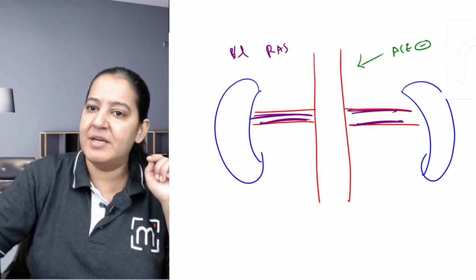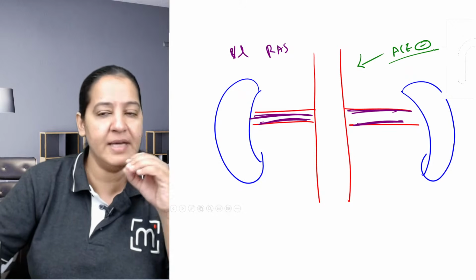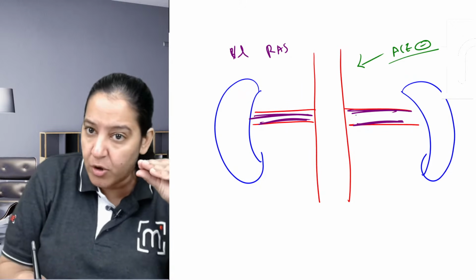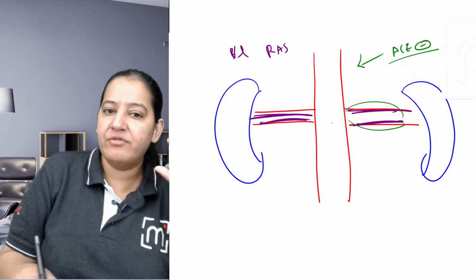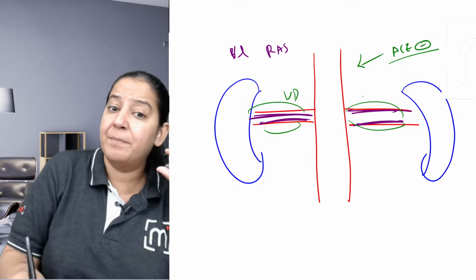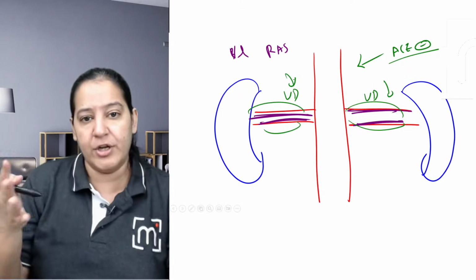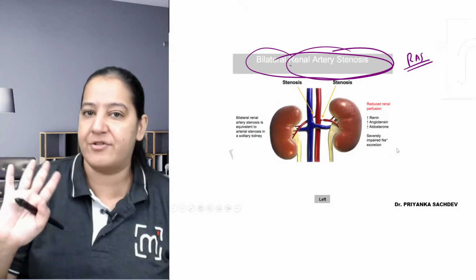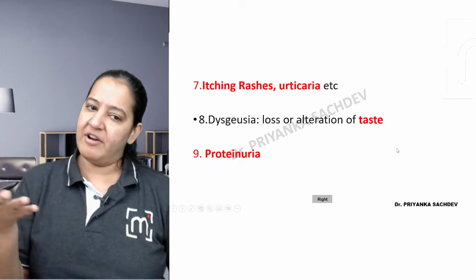If you are giving an ACE inhibitor, what does the ACE inhibitor do on the blood vessels? On the blood vessels, ACE inhibitor causes vasodilation. Say yes, it is causing vasodilation. So both of them will be vasodilated, and because of the vasodilation, the blood flow will be reduced, like in the placenta, and the patient can't survive. So don't give an ACE inhibitor in bilateral renal artery stenosis. Please learn that. Rest you can understand.